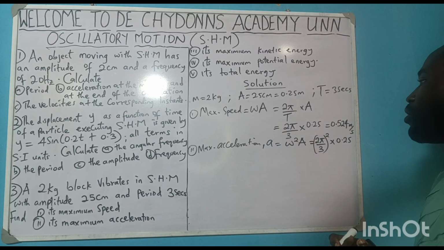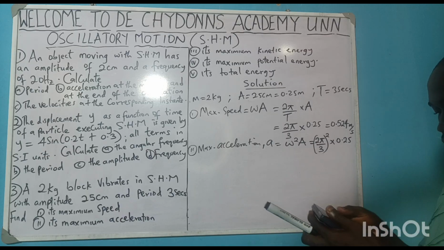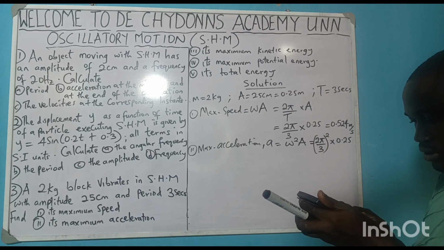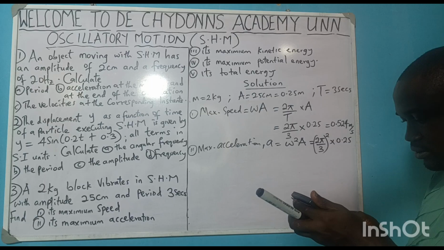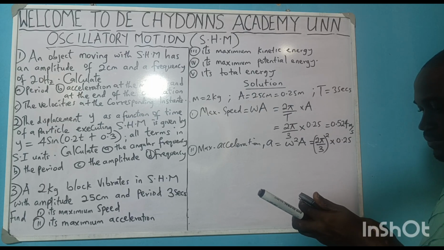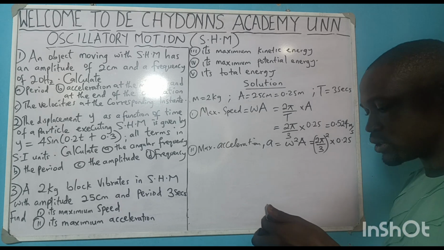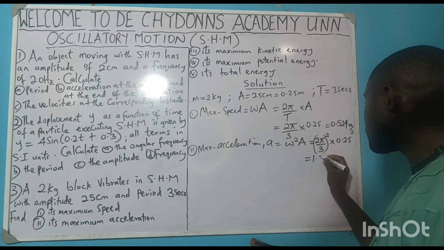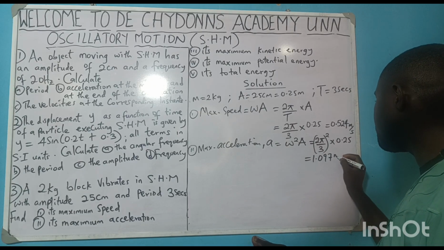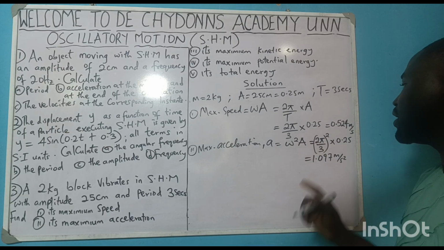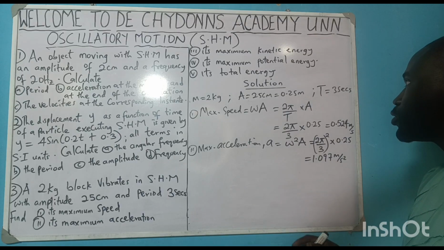So we say bracket 2 shift pi divided by 3, squared, times 0.25. We will have 1.097 meter per second squared. W squared A, that's where we have maximum acceleration.